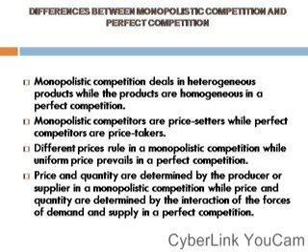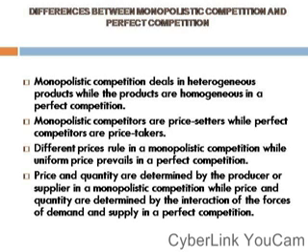So another difference between monopolistic competition and perfect competition is that price and quantity are determined by the producer or supplier in a monopolistic competition, while price and quantity are determined by the interaction of the forces of demand and supply in a perfect competition. That has just been said. In the case of monopolistic competition, the operators, as in the suppliers, they determine the price or what? The quantity. But in the case of perfect competition, the price is usually being determined by the interaction of the forces of demand and supply.